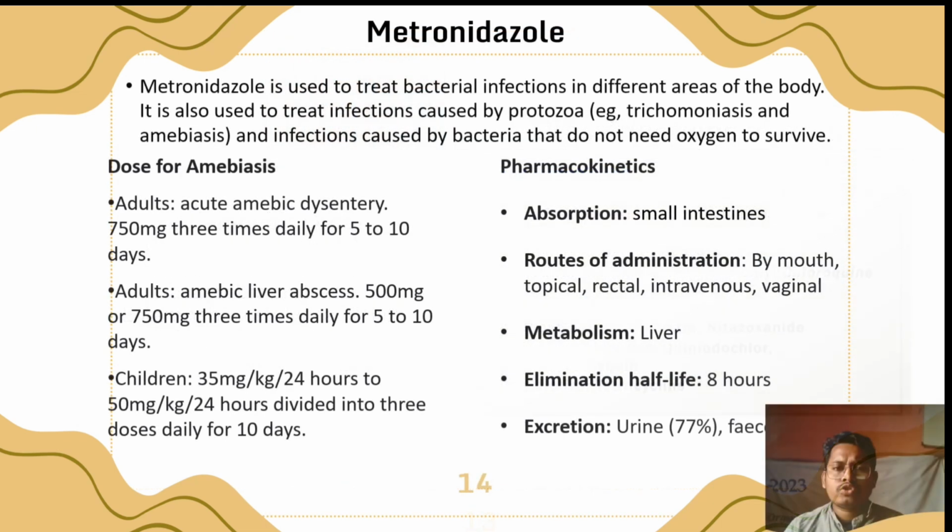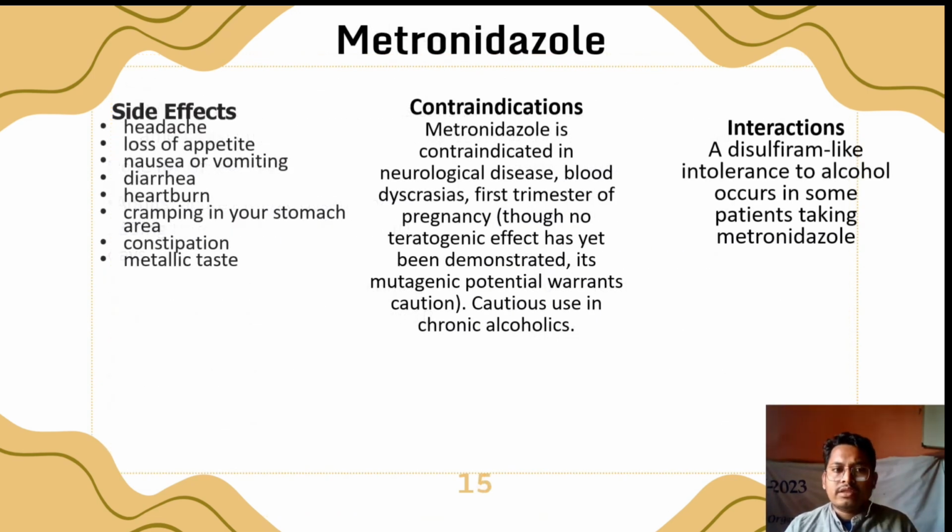The most common drug used in amoebiasis is metronidazole. Metronidazole is used to treat bacterial infections in different areas of the body. It is also used to treat infections caused by protozoa and by bacteria that do not need oxygen to survive. Here are the side effects, contraindications, and interactions of metronidazole.